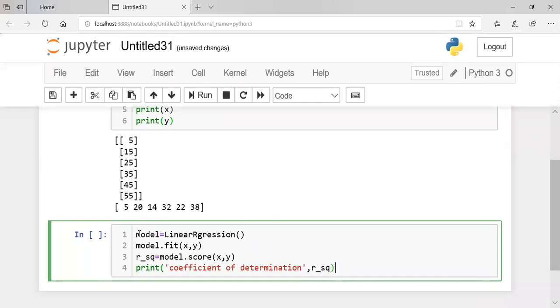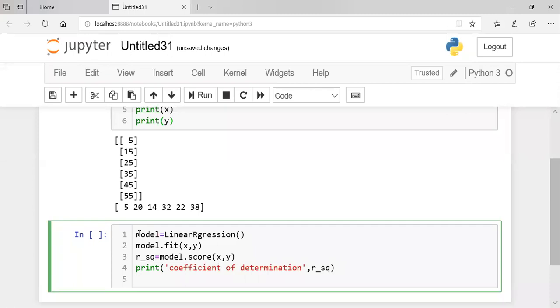Okay. I said y equals mx plus c. So if the x value is 0, then y becomes c. That c is called the intercept. I want to know that value as well, so I want to print that value. How to print?